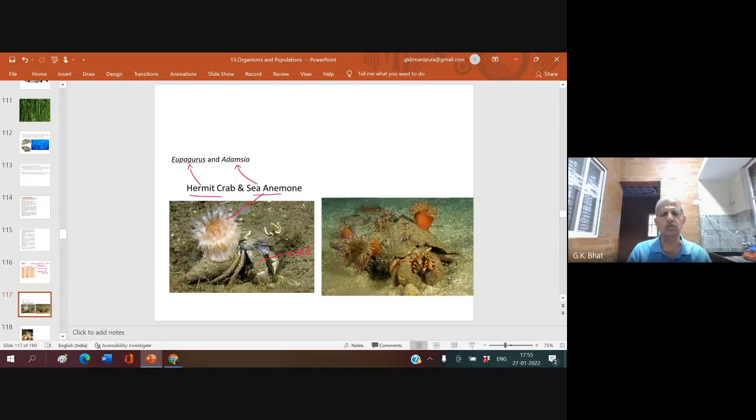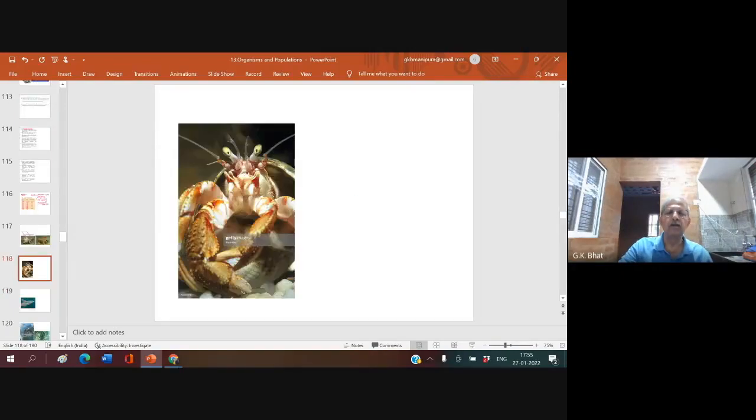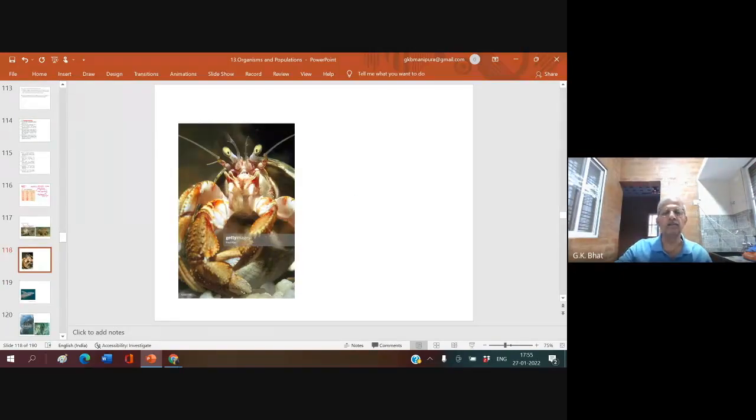Now, let me tell you how they come together. In the beginning, this hermit crab goes in search of an empty gastropod shell. What is this empty gastropod shell?